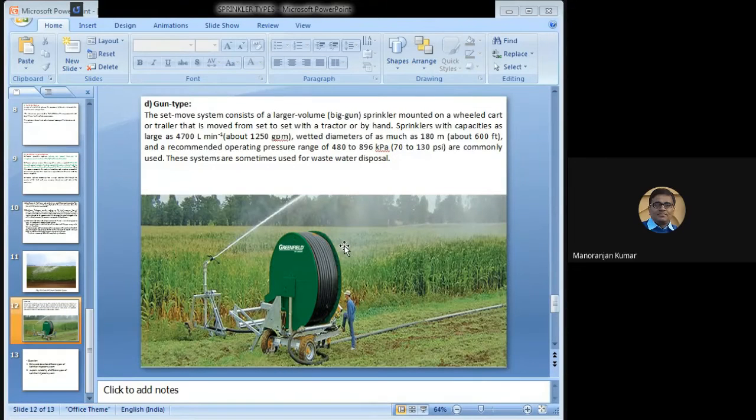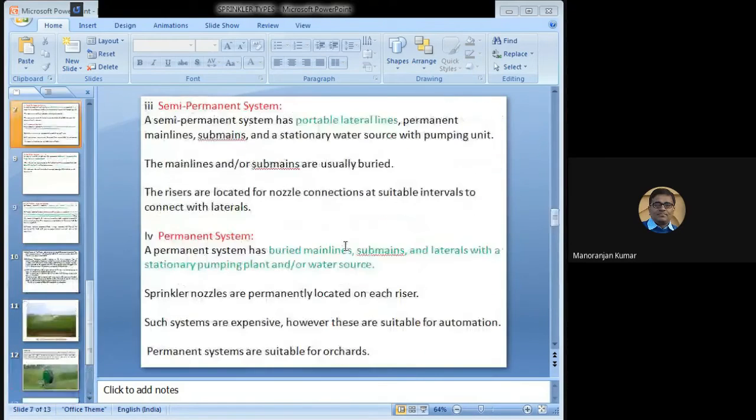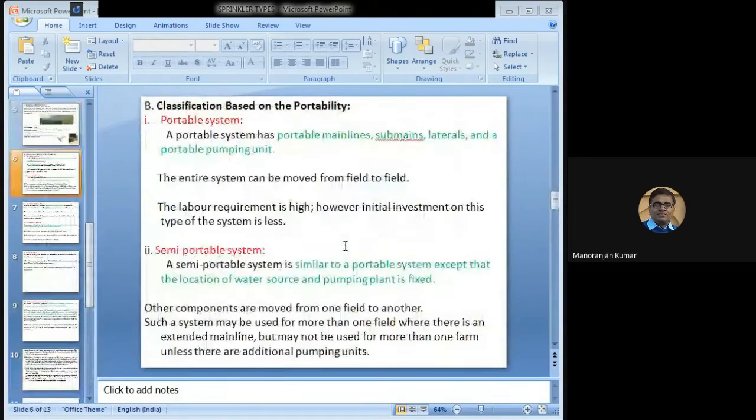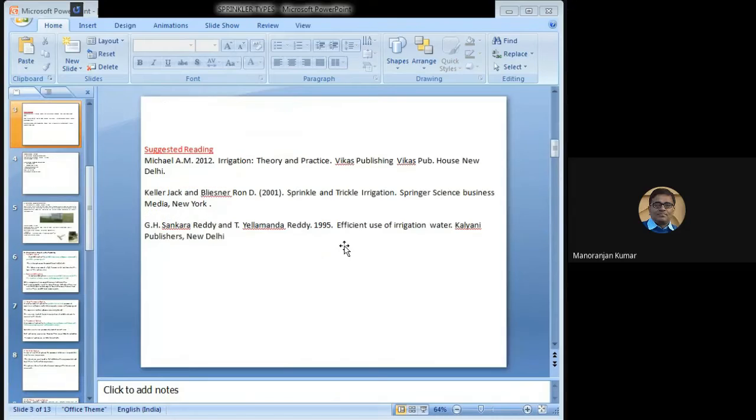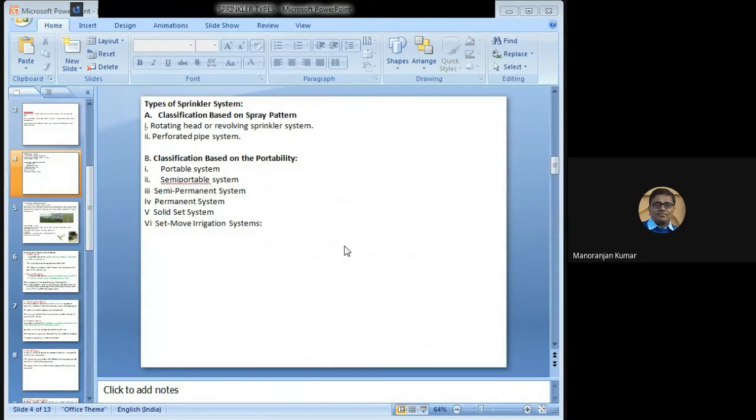So these are the classifications based on portability. Let us summarize all these things. In this lecture, we have seen the different types of sprinkler irrigation system. The sprinkler irrigation system is classified based on the spray pattern as well as based on the portability.